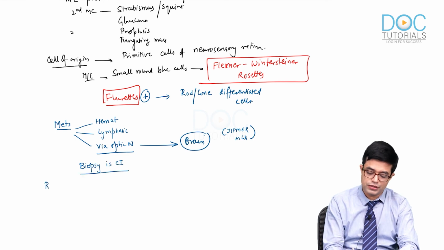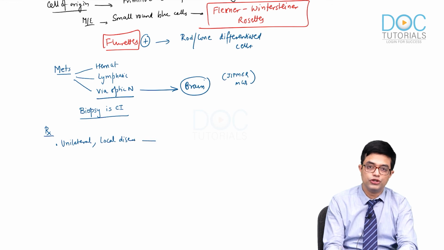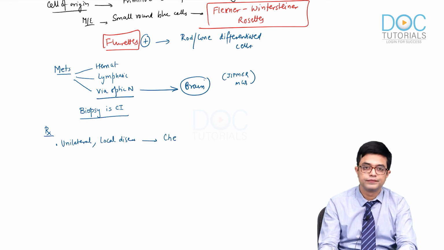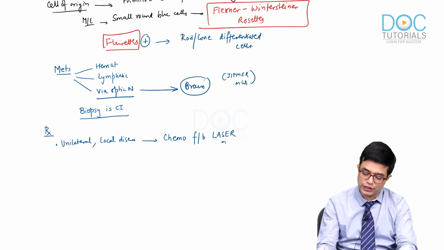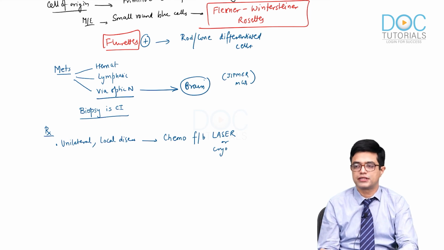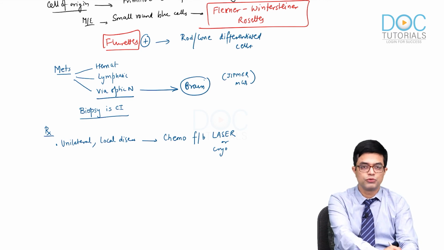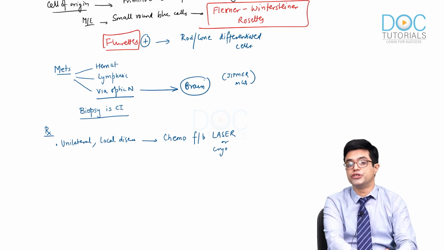What is the treatment? In case of unilateral localized disease, you will give chemotherapy followed by laser or cryotherapy. Chemotherapy will include multiple drugs like platinum compounds. You can use carboplatin, cisplatin, you can use etoposide, you can use vincristine, or a combination of these.